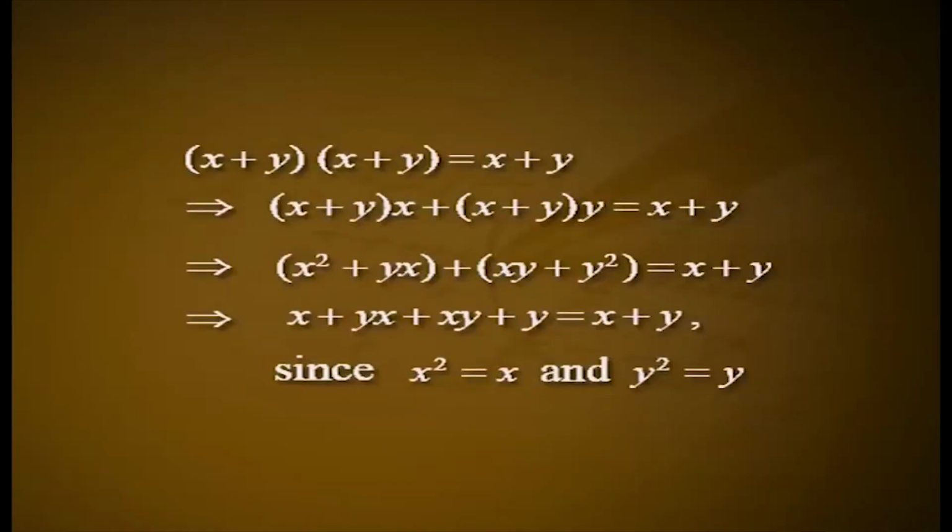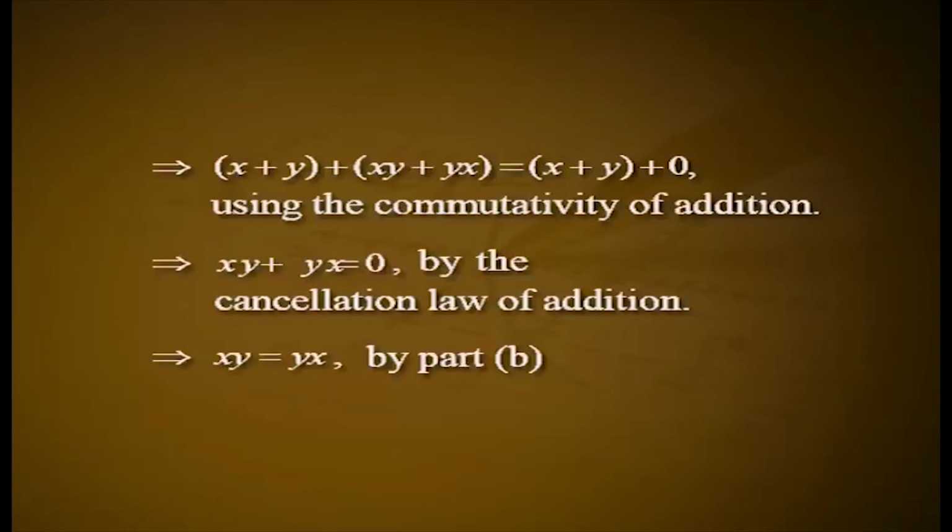(C) For any x, y belonging to R, we have (x plus y) whole square equal to x plus y, that is (x plus y)(x plus y) equals x plus y, implies (x plus y)x plus (x plus y)y equals x plus y, implies x square plus yx plus xy plus y square equals x plus y, implies x plus yx plus xy plus y equals x plus y, since x square equals x and y square equals y, implies x plus y plus xy plus yx equals x plus y plus 0 using the commutativity of addition, implies xy plus yx equals 0 by the cancellation law of addition, implies xy equals yx by part (B).